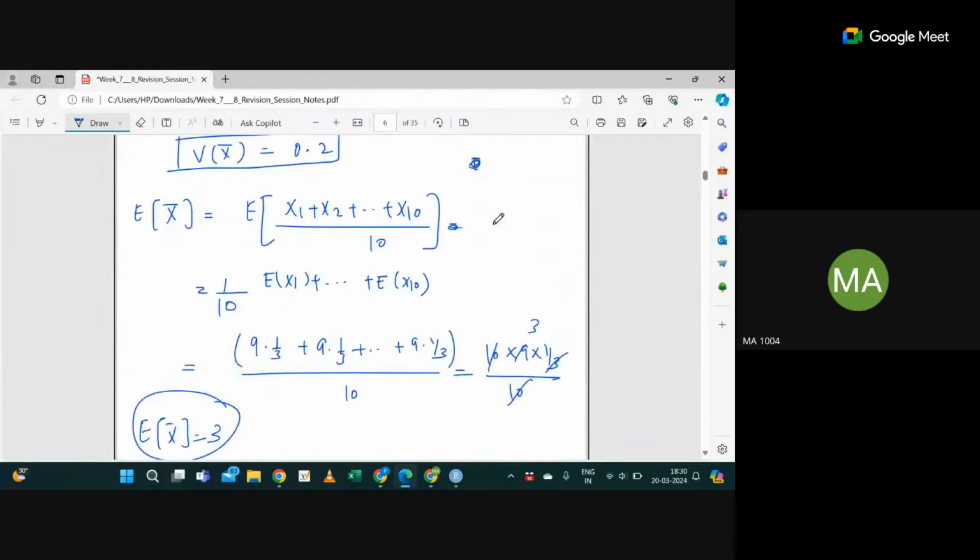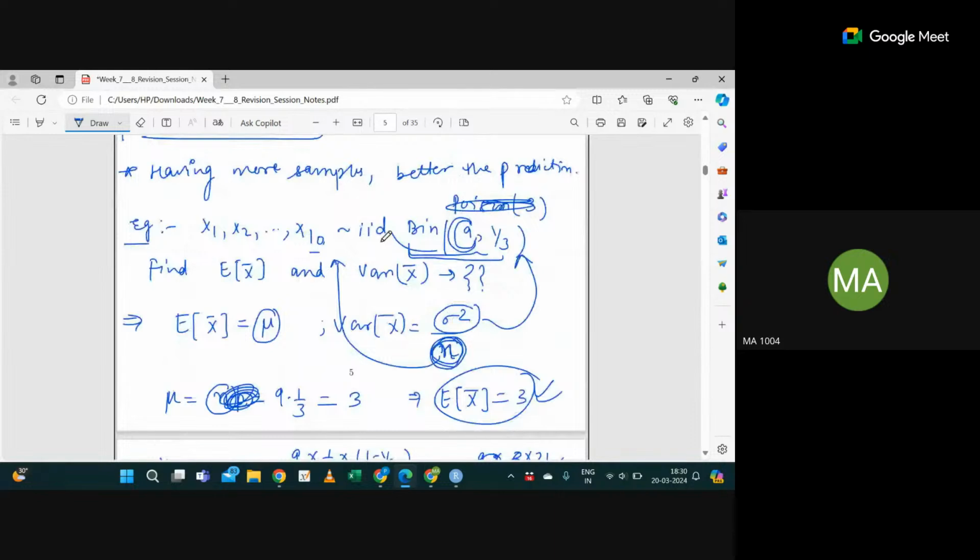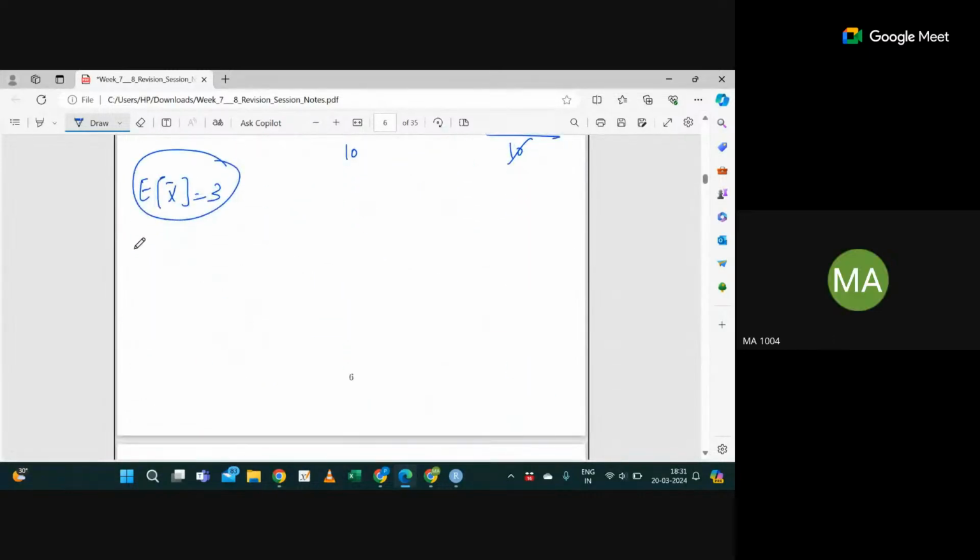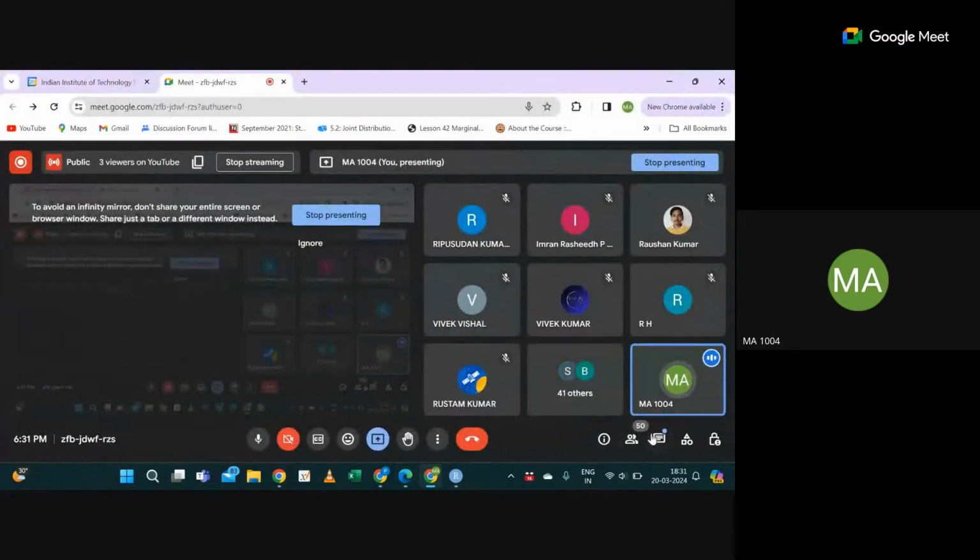Is this clear? Are you able to differentiate which n this is? This is the sample size. Is this fine for all? Yes, sir. We calculate the expectation and variance of the binomial by using its formula, and mu and sigma square come from the IID samples.